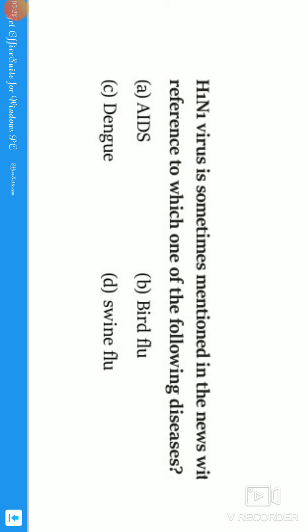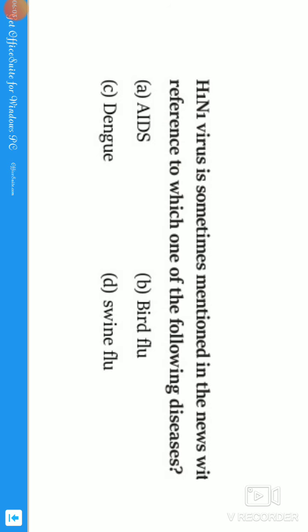The H1N1 virus is sometimes mentioned in the news with reference to which of the following diseases? Guys, we need to find out which disease the H1N1 virus is related to. It is related to swine flu, guys. This swine flu disease is an influenza that is caused through pigs. This disease occurred in the year 1919 itself. At that time we had those symptoms of the disease, but in recent years, like 2015 and 2016, the virus has appeared again, guys.